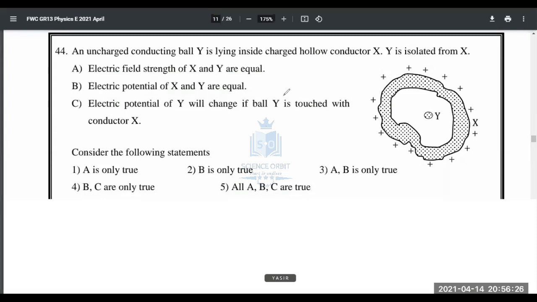When you have a hollow sphere or something like that, charged on the surface only, what will happen to electric field intensity and electric potential? That is our concern. So we have learned in electric field, when you take electric field intensity, how will the graph be? The electric field intensity graph will look like this.